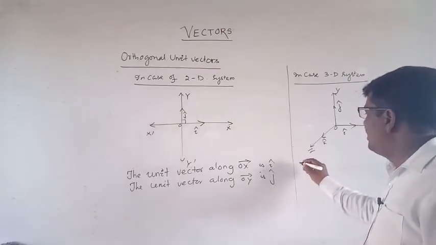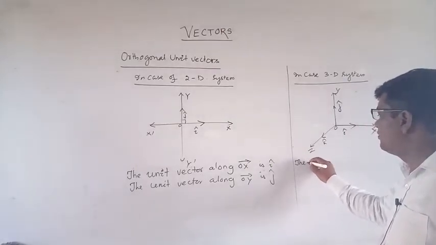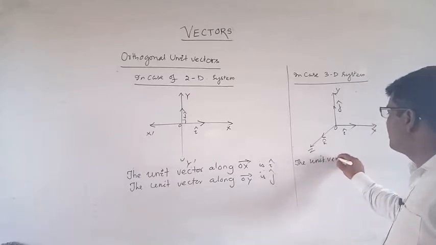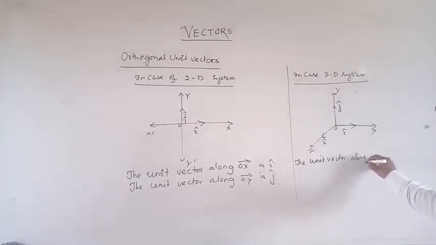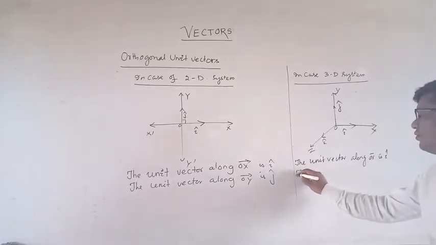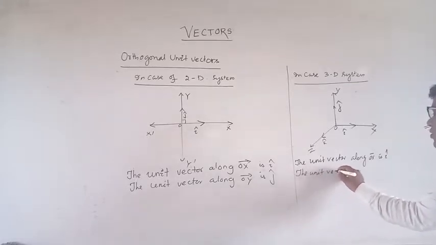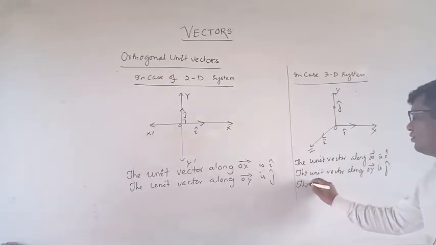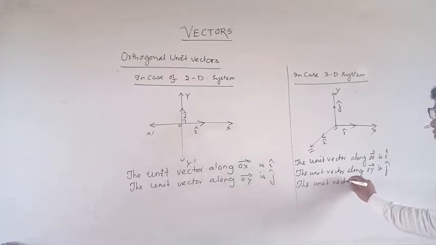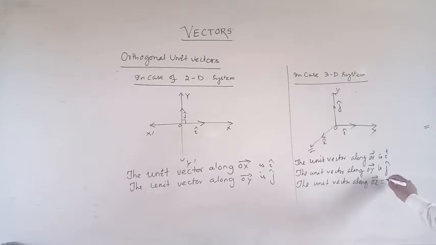So we should write here: the unit vector along OX is I cap, the unit vector along OY is j cap, the unit vector along OZ is k cap.